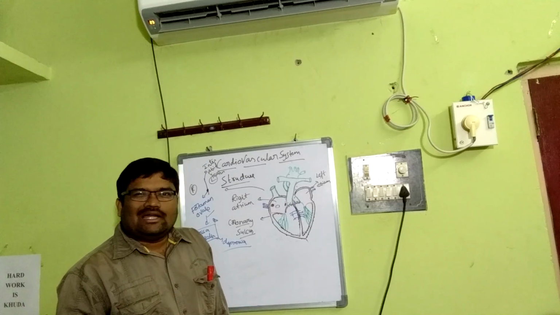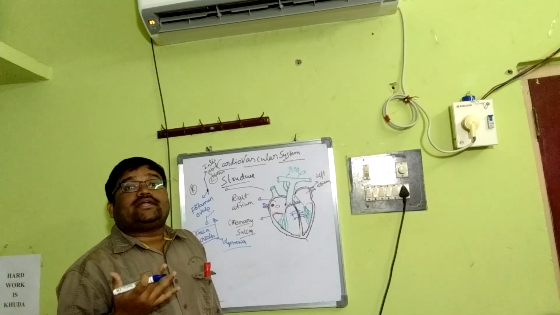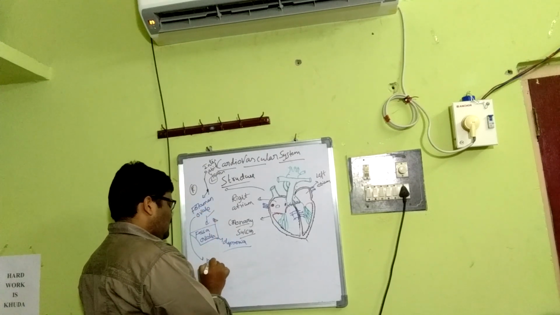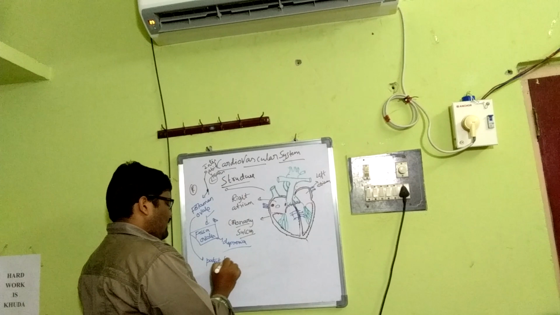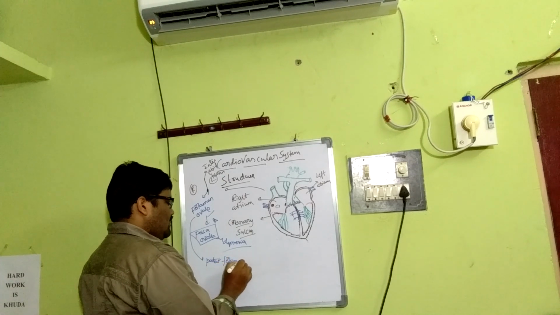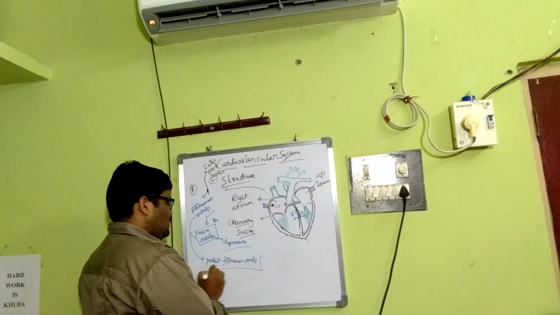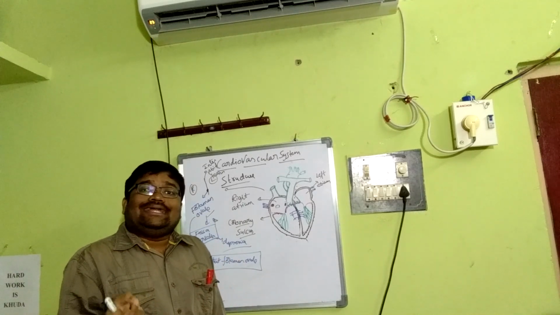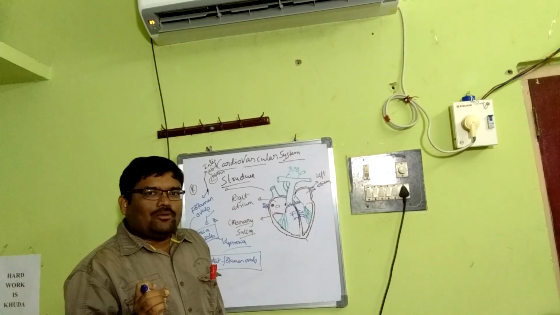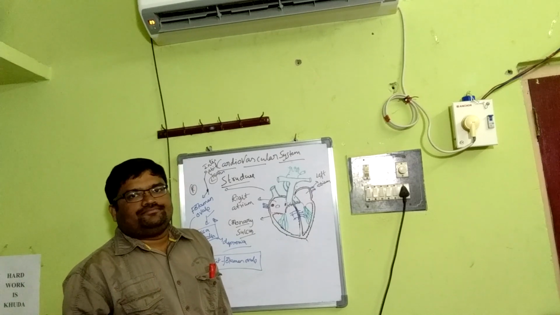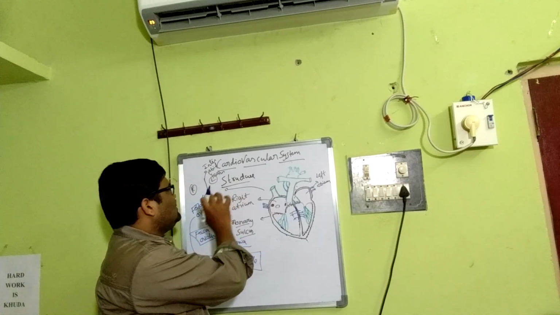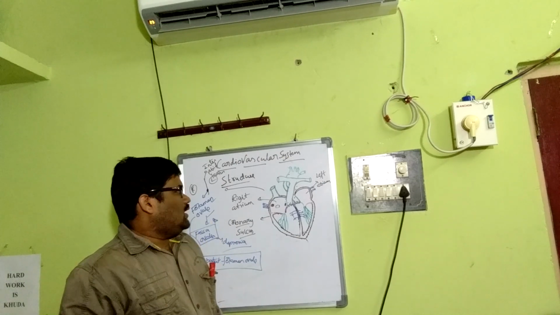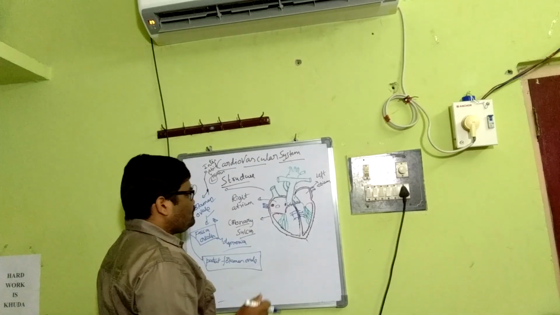When the foramen ovale doesn't close properly, it becomes patent foramen ovale. This is very important: when the pore present in the interatrial septum doesn't close properly, it becomes patent foramen ovale. There is a huge amount of technical jargon we have to learn one by one.